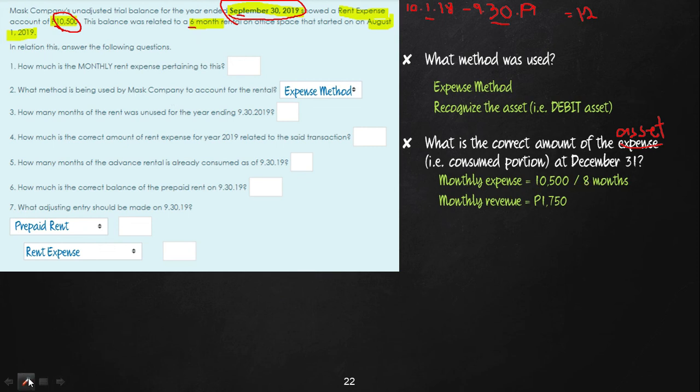Okay, so that's 6 months, class. Anyway, if you compute 10,500 divided by 6 months, that will give you 1,750. This is not the monthly revenue. I am really so sorry, class.